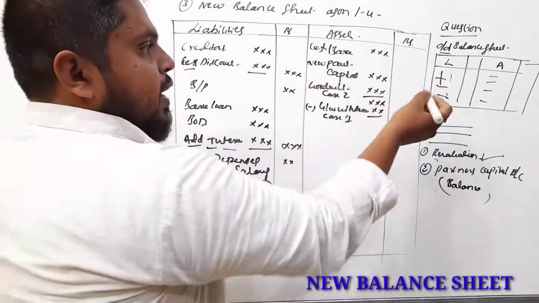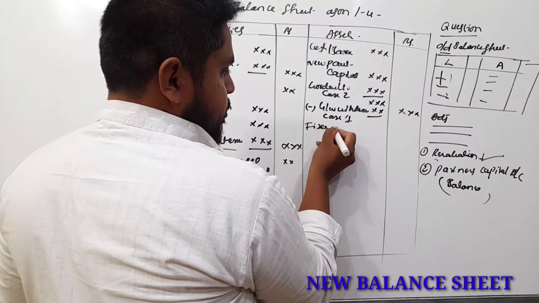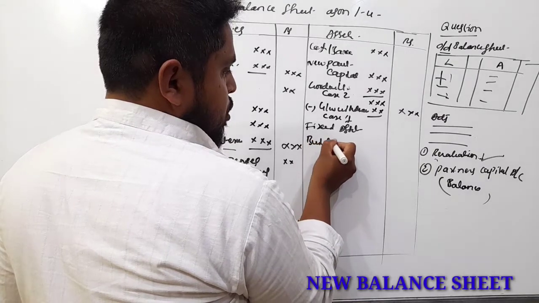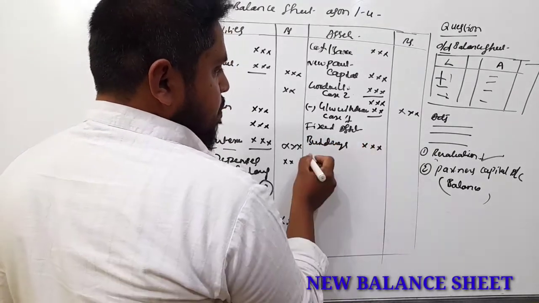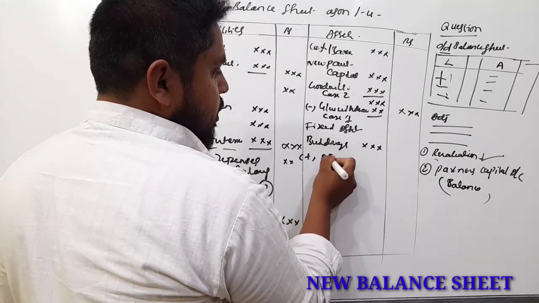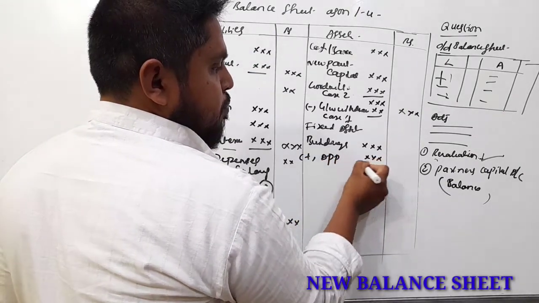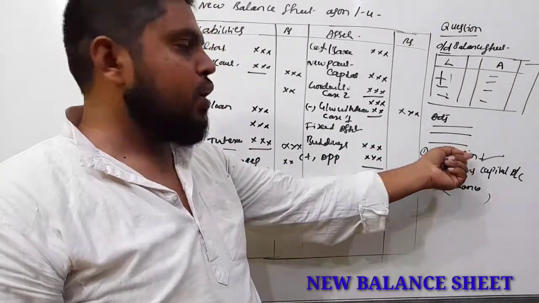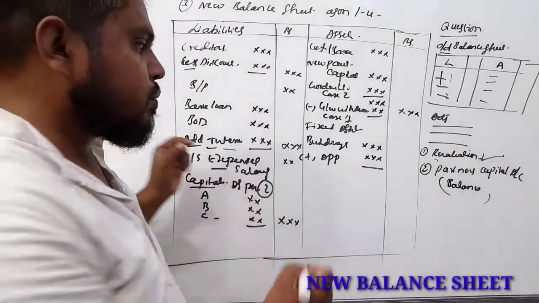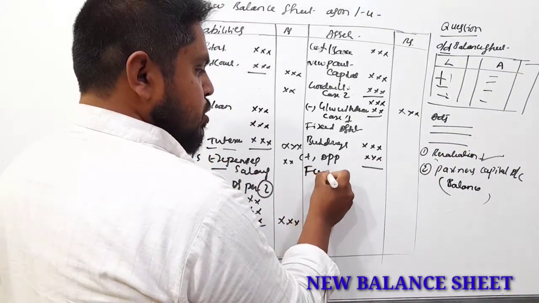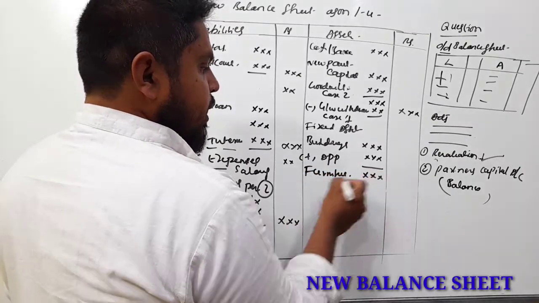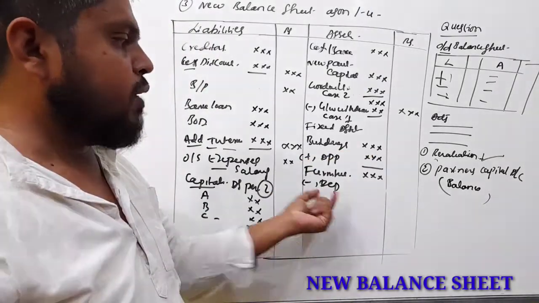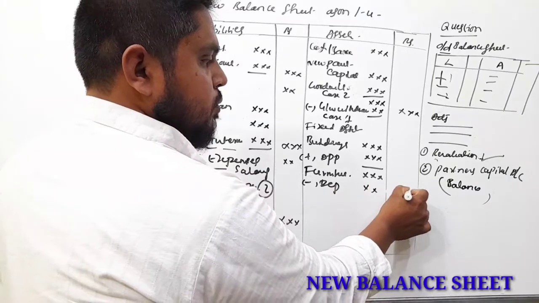Next, remaining assets, for example fixed assets, buildings. Buildings will get one adjustment, that is appreciation. Appreciation should be added here. Appreciation on a building is first recorded under the revaluation account and again in the balance sheet. Next, furniture. If you get any appreciation, it should be added. If you get any depreciation, you have to minus.